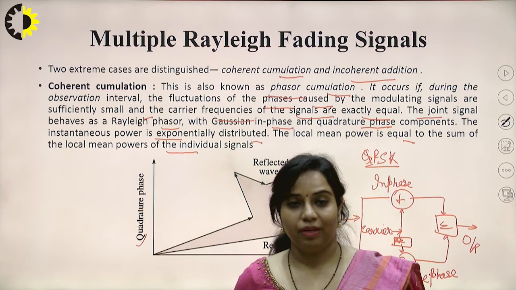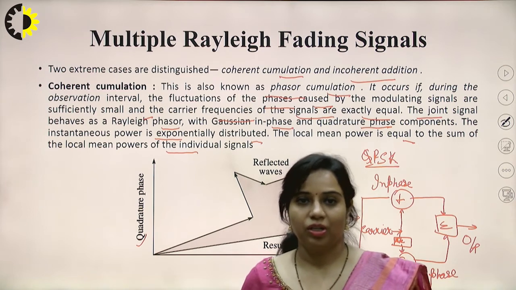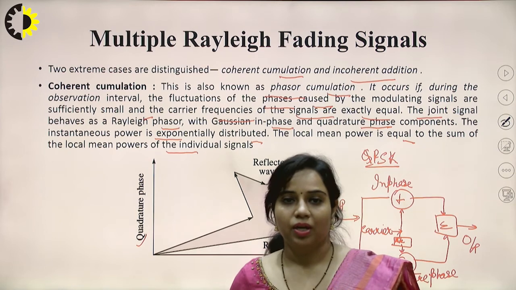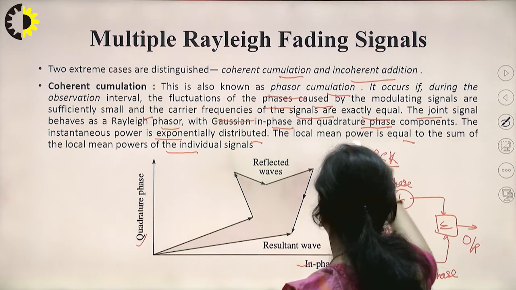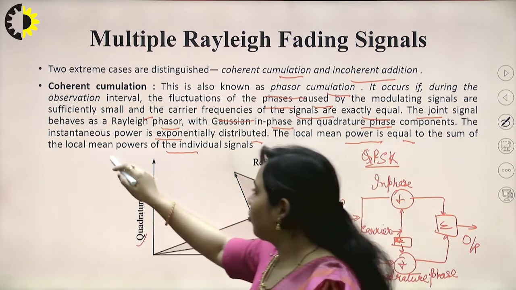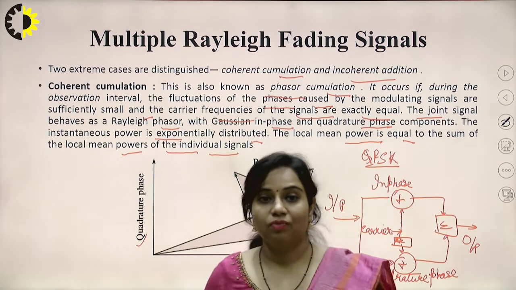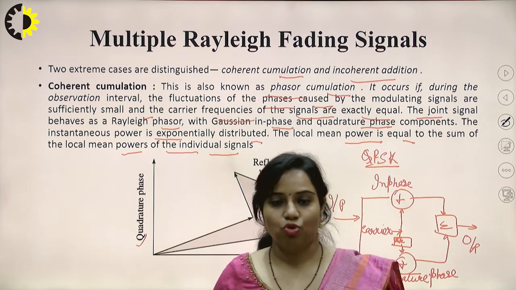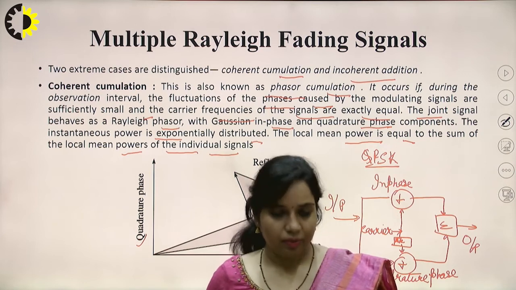In case of reflection, refraction, diffraction and scattering, definitely the same strength of signal cannot be received at the receiver side. So the local mean power is equal to the sum of the local mean powers of the individual signals. So whatever we have received from multipath propagation has to be summed up before it reaches the receiver side.